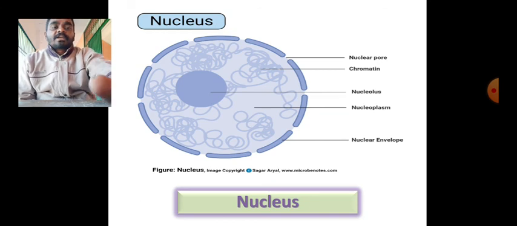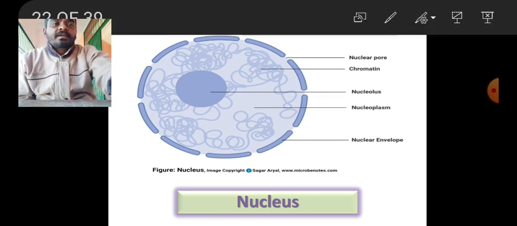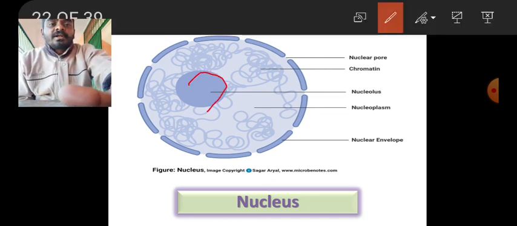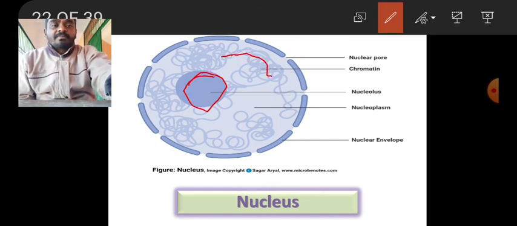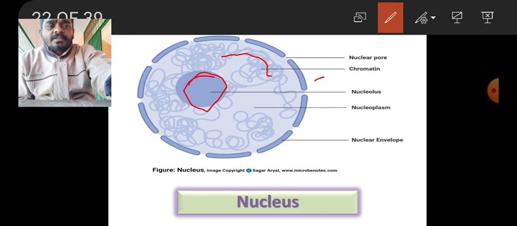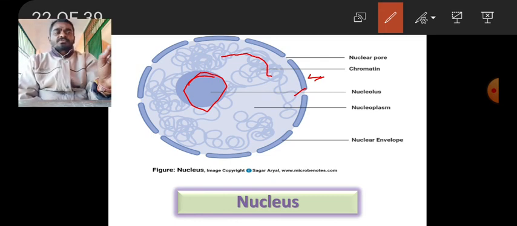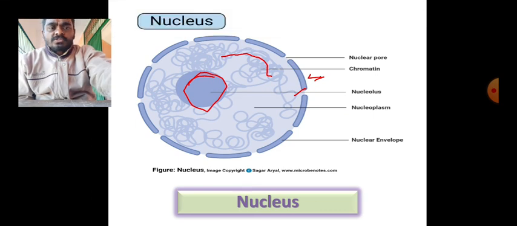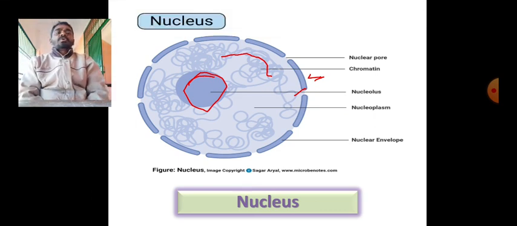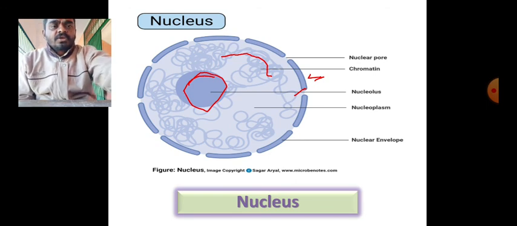In the diagram, you can clearly see the dot in the middle, this is the nucleolus, and all these thread-like structures are called chromatin fibers or chromosomes. They are basically made up of DNA. Here you see the outer membrane and the inner membrane, a double membranous structure, and these membranes have small pores, holes, which are called nuclear pores. This is the basic structure of a nucleus.